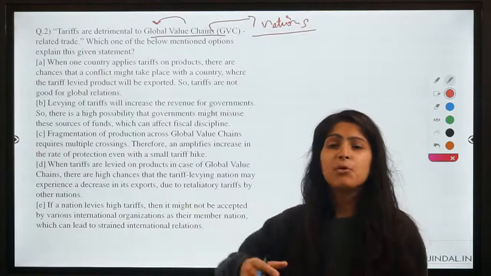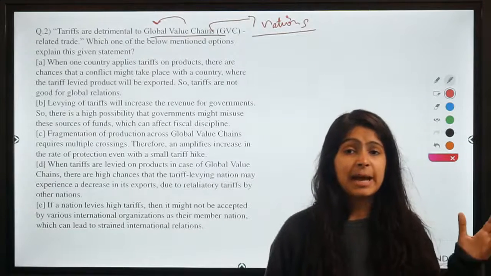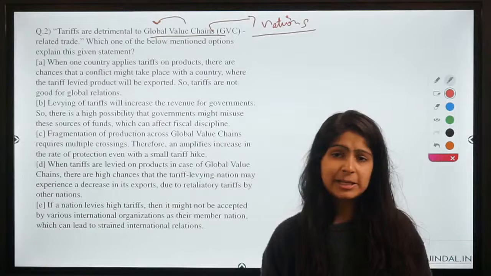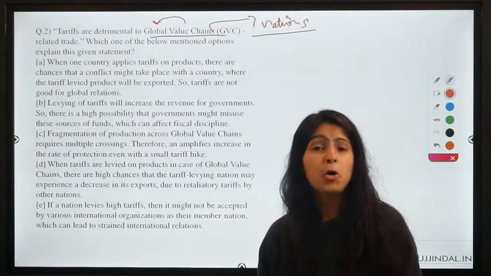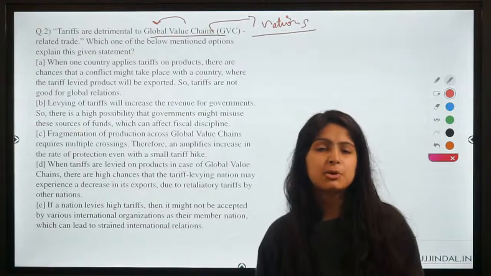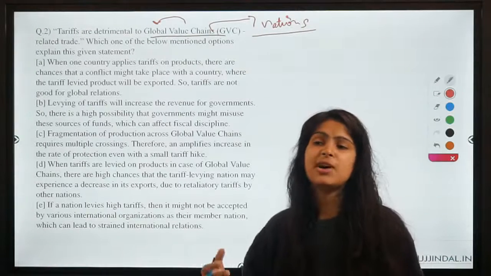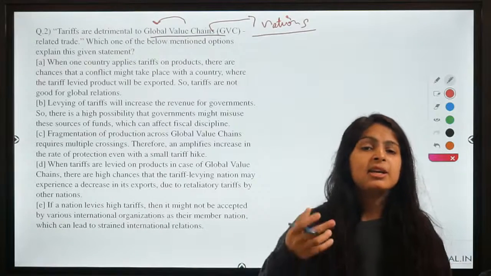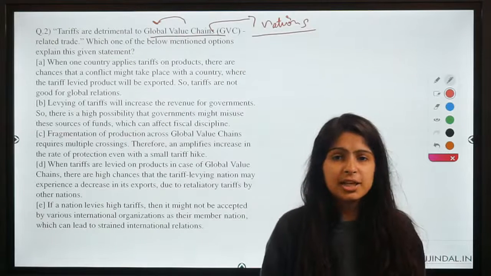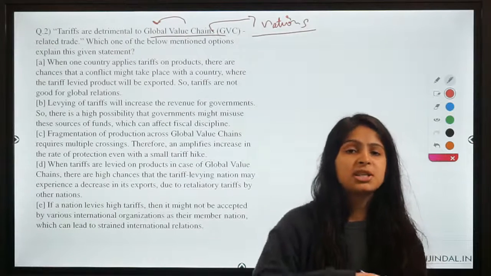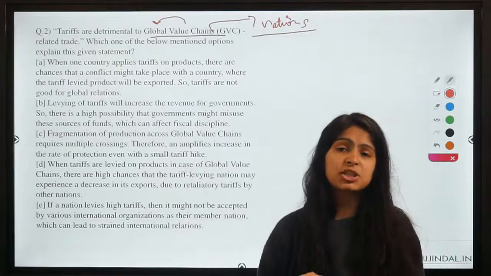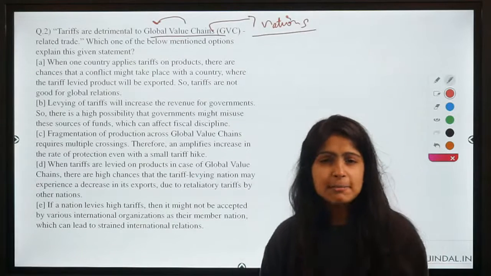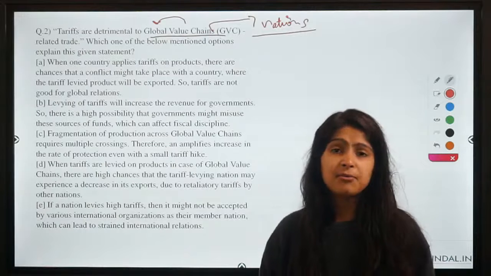As you see, Apple phones are manufactured in China, but the Apple company is based in the US, and the products are transferred all over the world, right? Especially in the case of automobiles and electrical products like computers and laptops, the components get manufactured in some other countries, mostly the Asian nations, then they are assembled in some other countries, and then transferred to other countries for sale. So you can see how trade works across different countries, and different stages of production take place in different nations of the world. So I hope we are clear with the meaning of global value chain. It's a very simple term. Most of you would have read it somewhere.